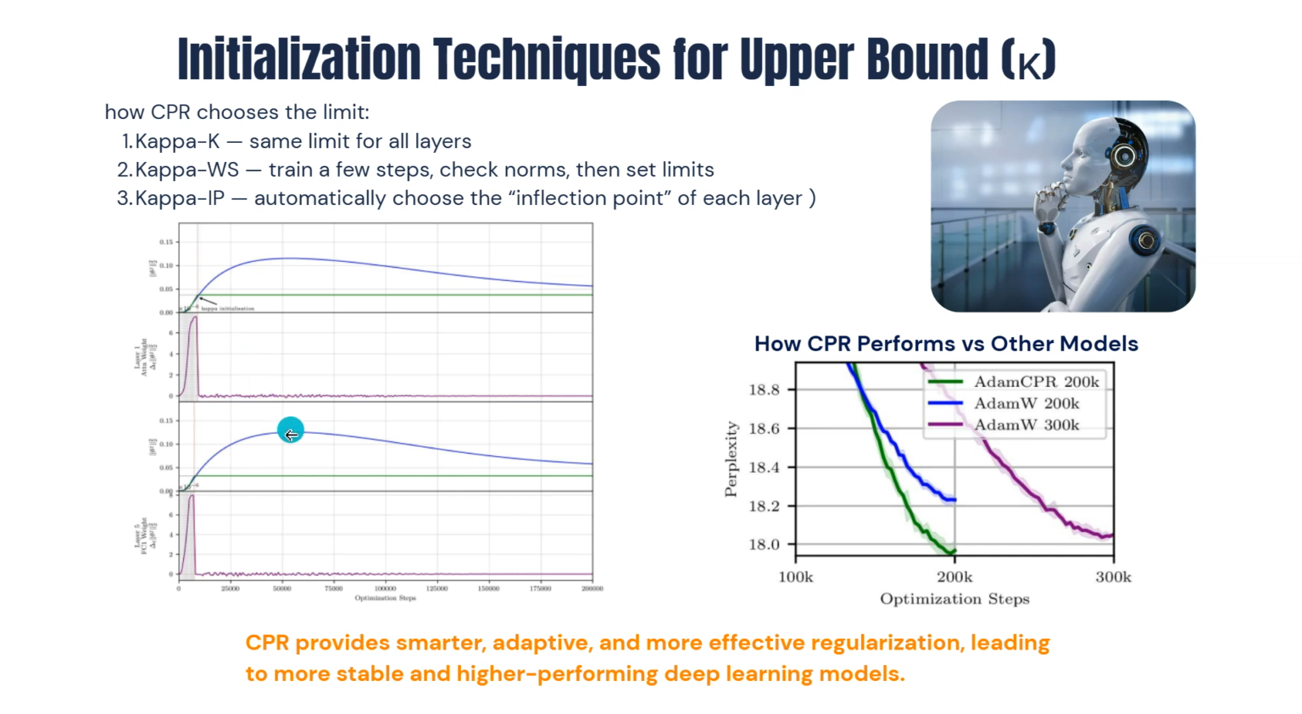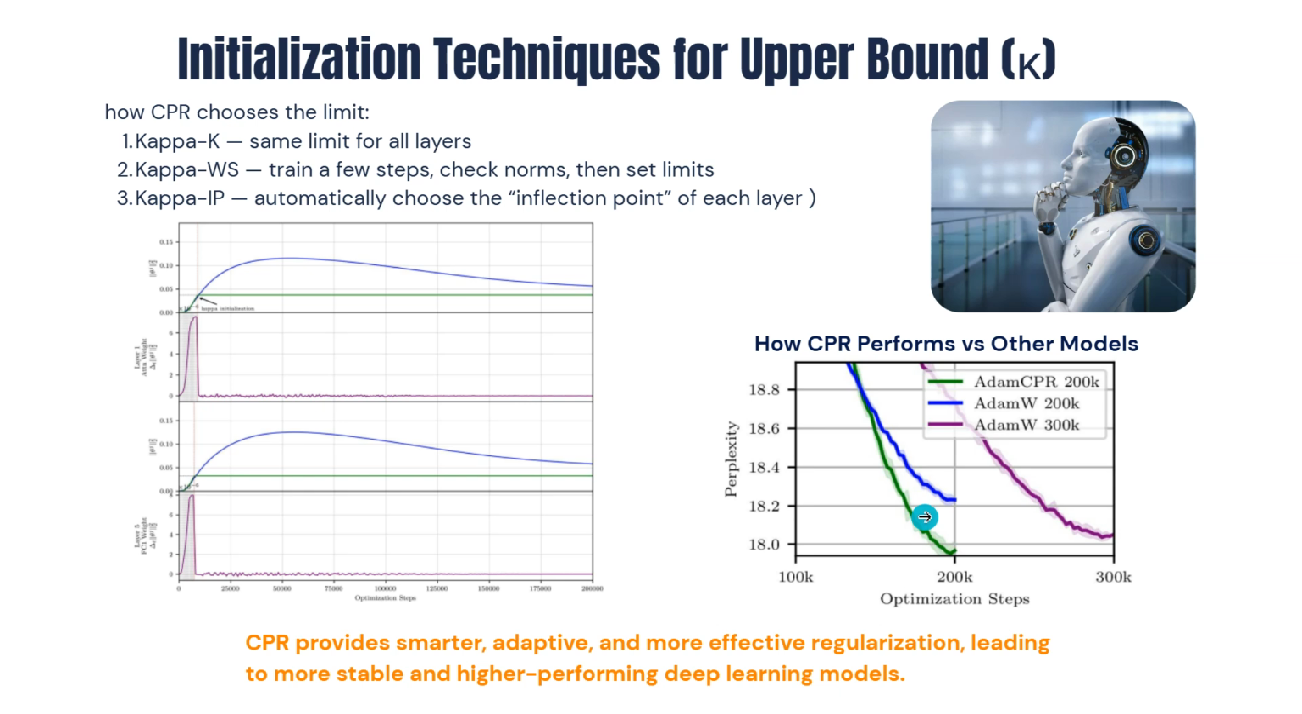Adam CPR reaches a lower loss much faster than AdamW. It also achieves better stability in the parameter normalization. The first blue curve is AdamW and the green line is Adam CPR, showing how CPR performs versus other models.